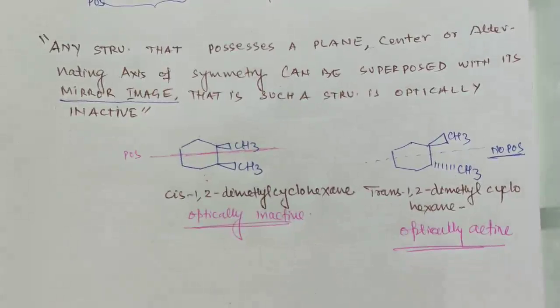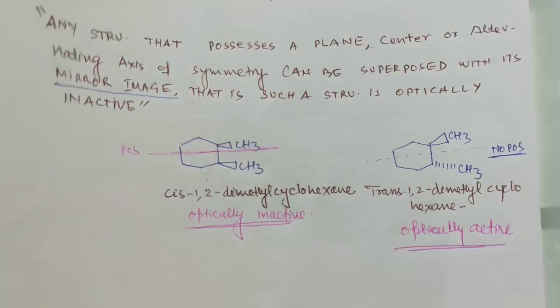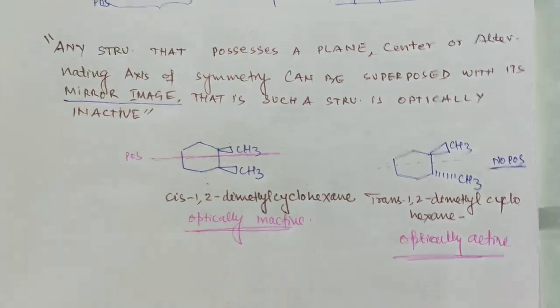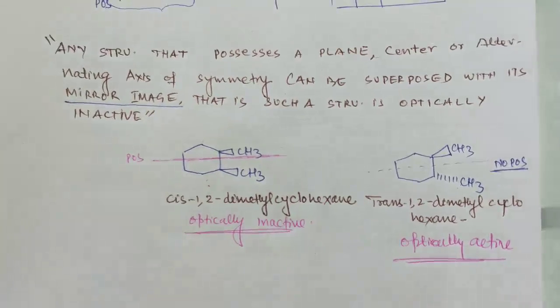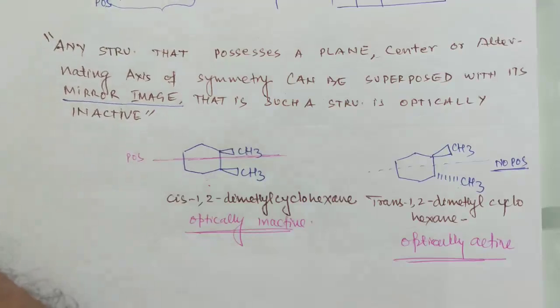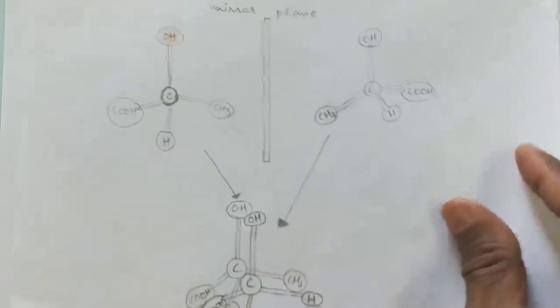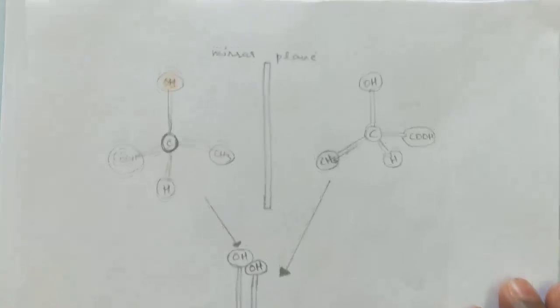Either you can do it with the mirror image or with the plane of symmetry, no problem, right? For the superimposability test, I have made some figures for you, and how to check the superimposability. So in this way, you can identify whether the molecule is optically active or not.